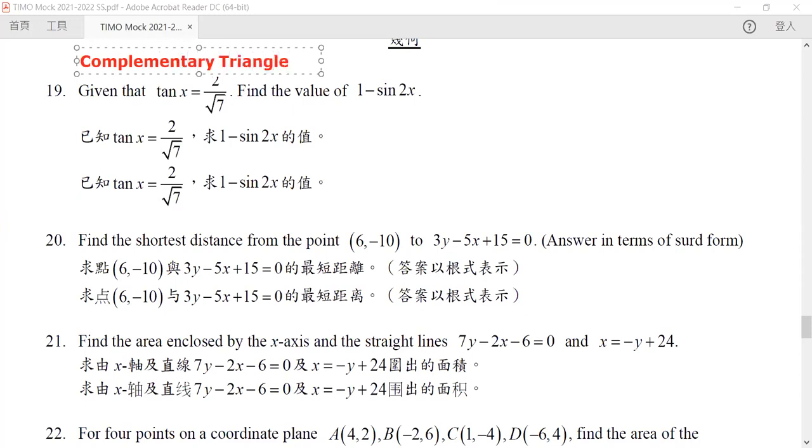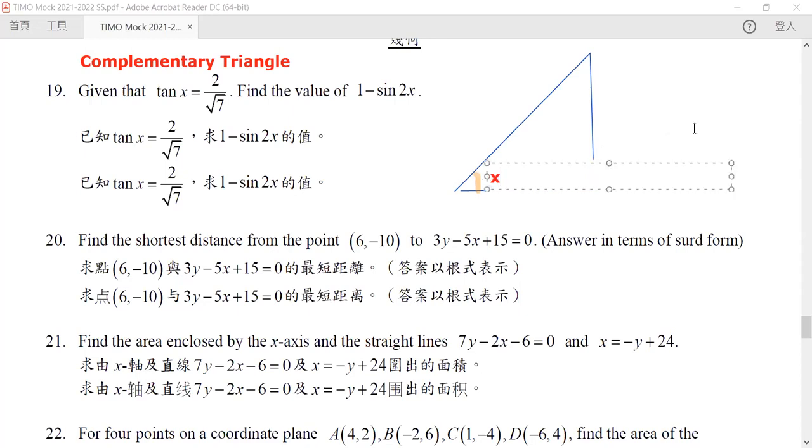Now, what do you mean? A complementary triangle is a triangle that helps you find the values of the trigonometric functions of different angles, given that you know one of them. Here, let's call our angle x. This is a right angle triangle. We want to construct it such that this angle is equal to x.